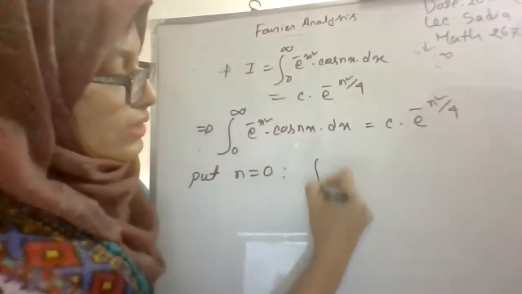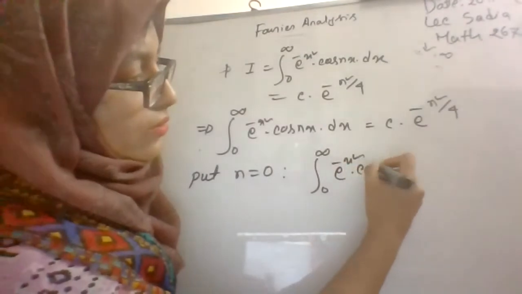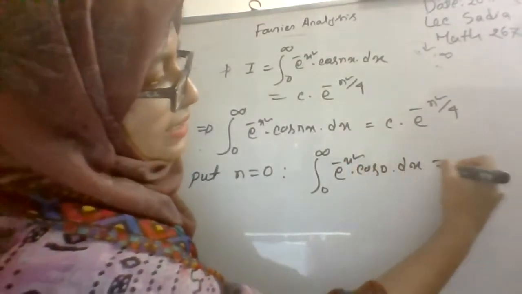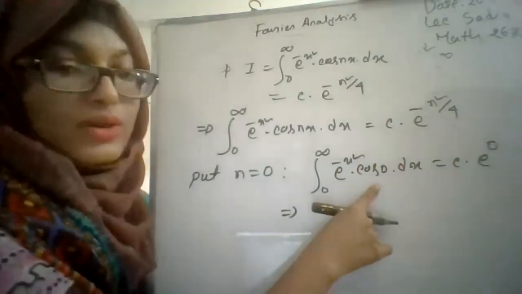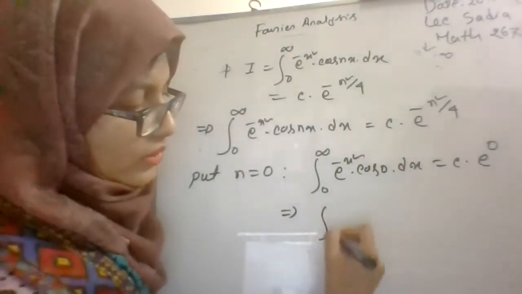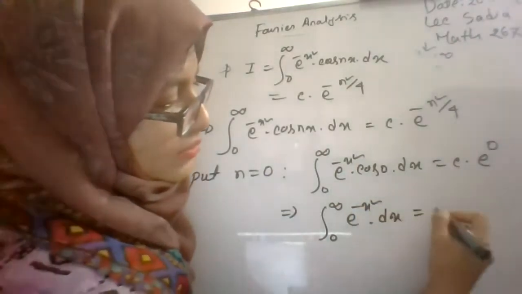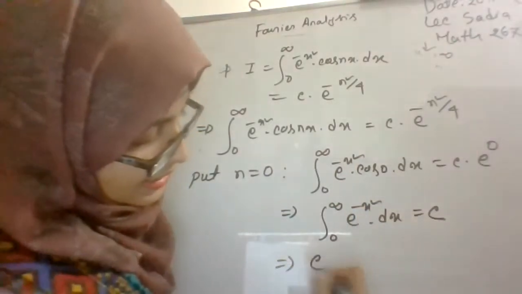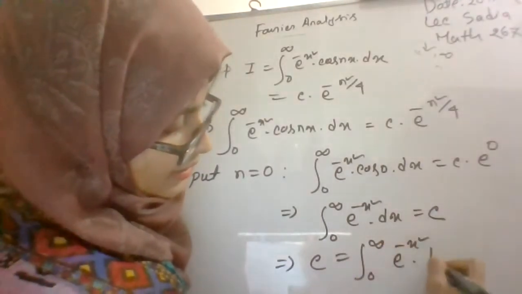If you put n equals 0, then it will be the integration from 0 to infinity of e to the power minus x squared cos 0 dx equals c into e to the power 0. Here cos 0 is equal to 1, so it will be the integration from 0 to infinity of e to the power minus x squared dx is equal to c. So c is equal to the integration from 0 to infinity of e to the power minus x squared dx.